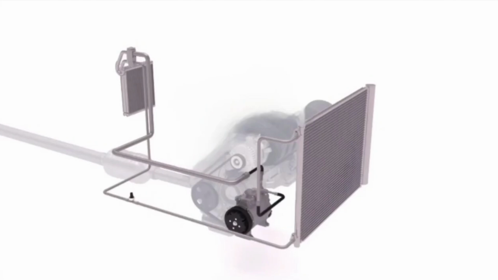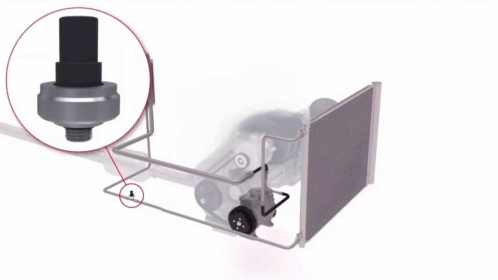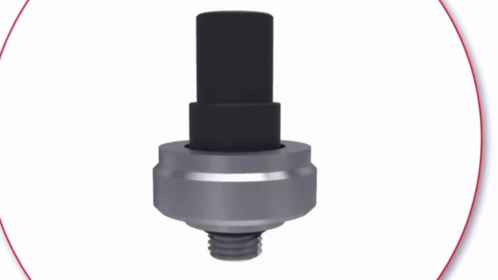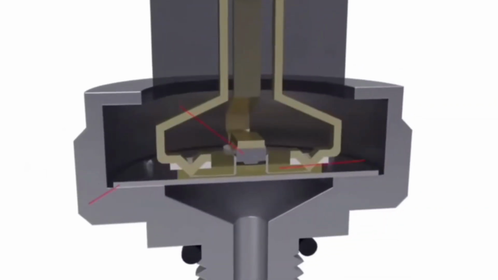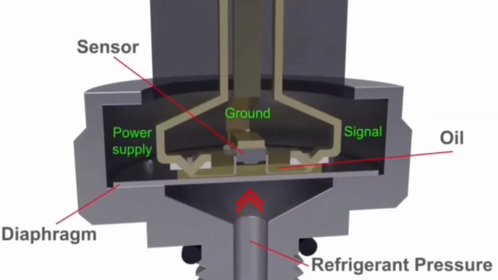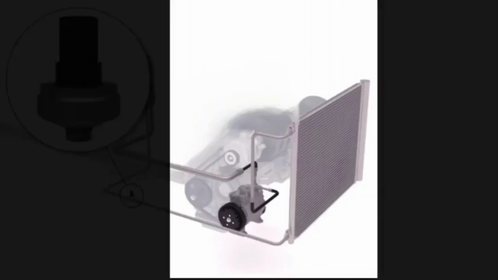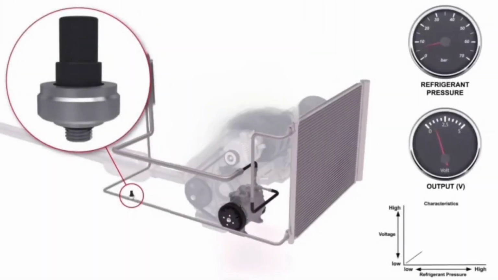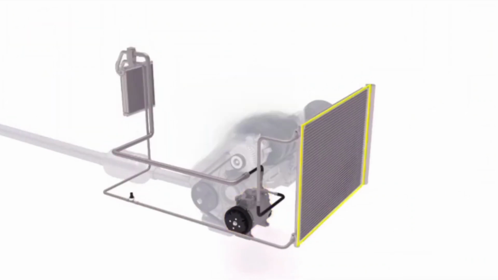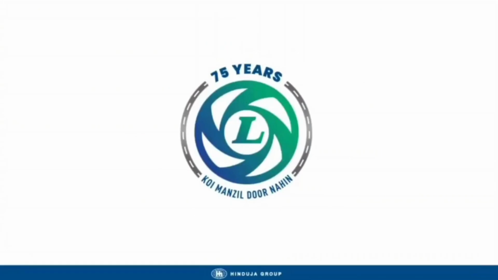There is a component fitted to our air conditioning system, which is the pressure switch, used as a simple safety device. It monitors both high pressure and low pressure conditions. It ensures the AC system operates safely by cutting off the compressor if the pressure is too high or too low. Hoses and pipes are used for interconnection between the various components of the AC system, the compressor, condenser and cooling unit, as a closed circuit.